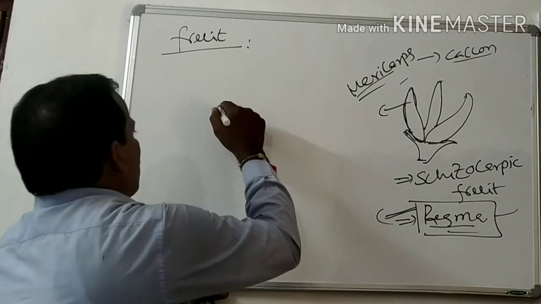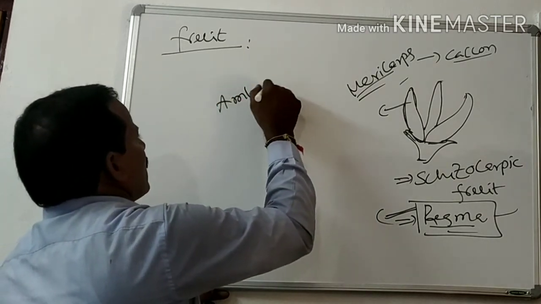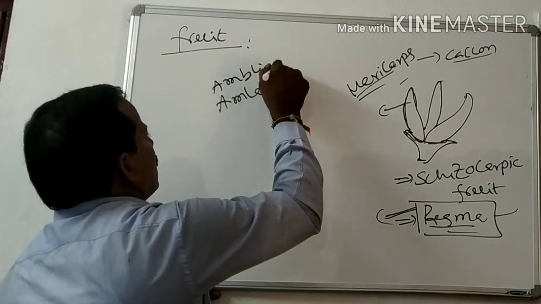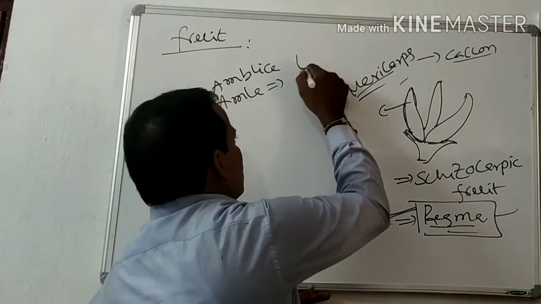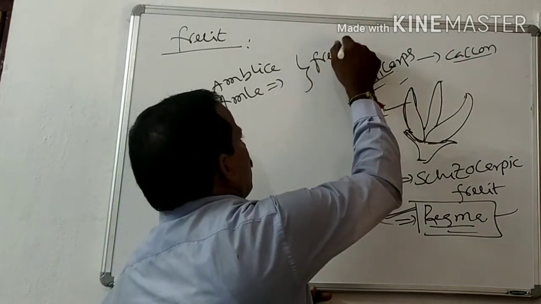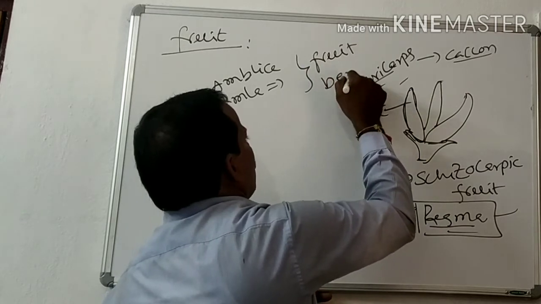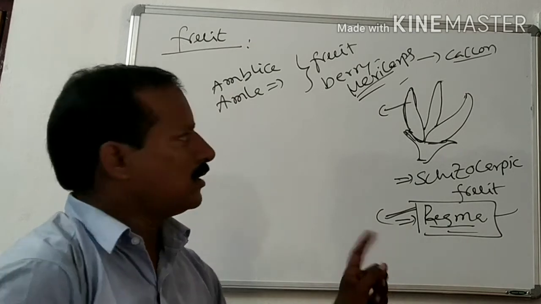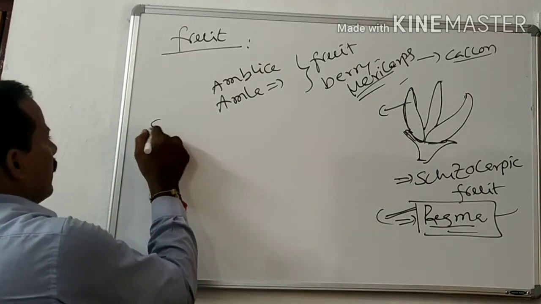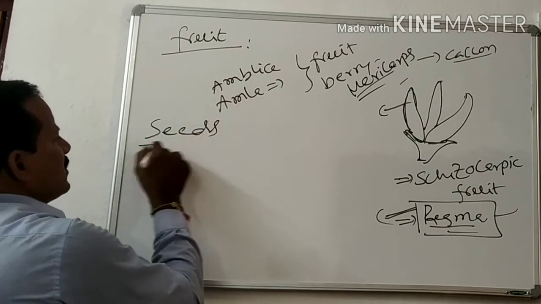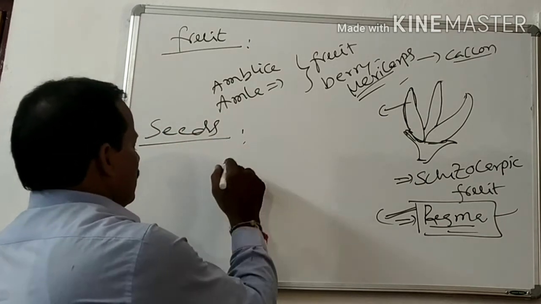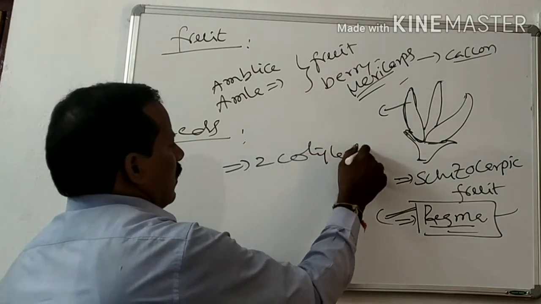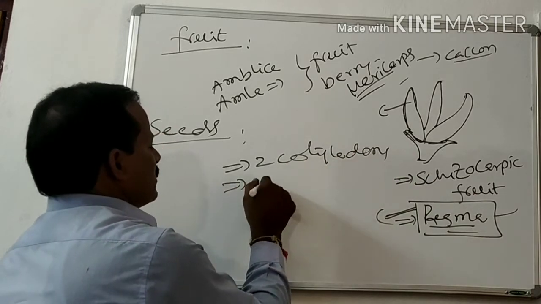But in the case of amla, Emblica, the fruit is a berry. So this is a peculiar character. It is a berry, right? Next, seeds. Seeds are dicotyledonous, having two cotyledons, and endospermic seeds.